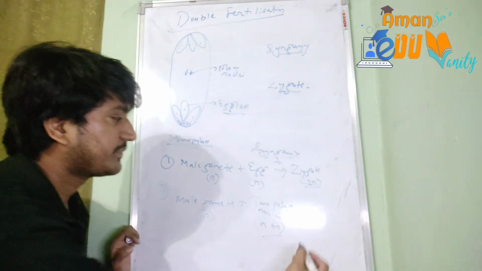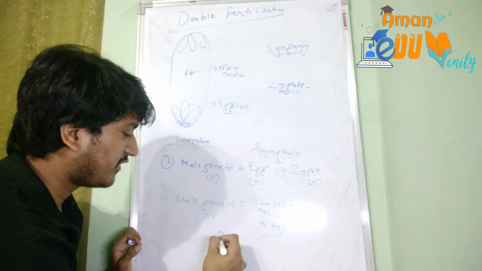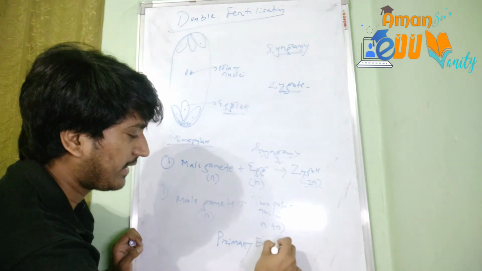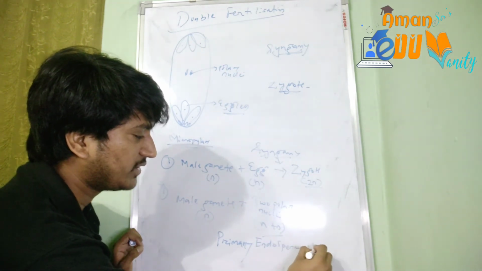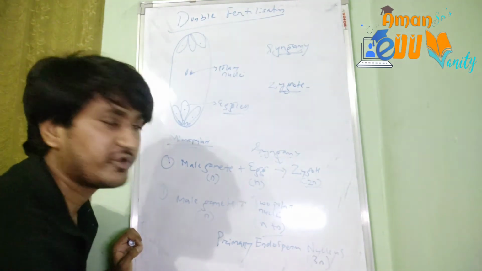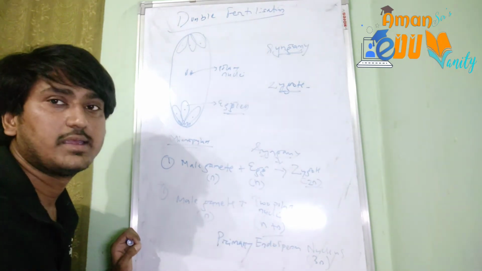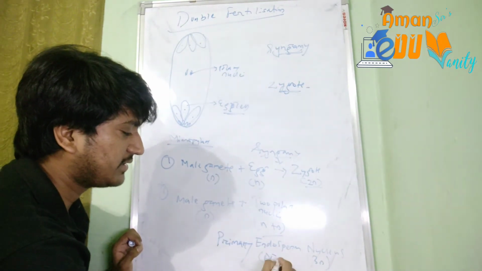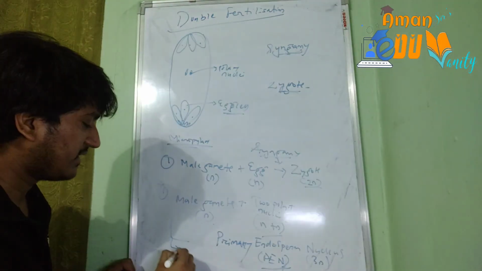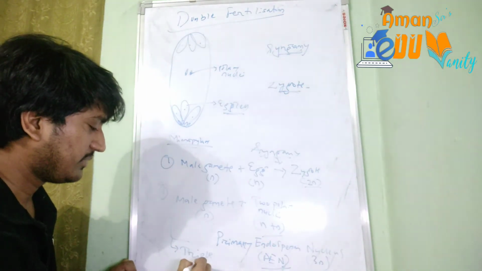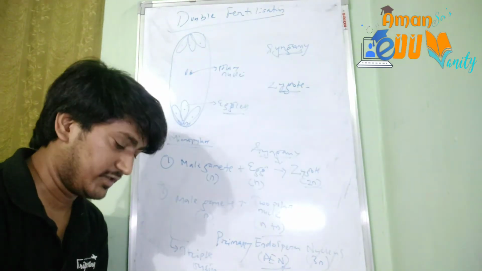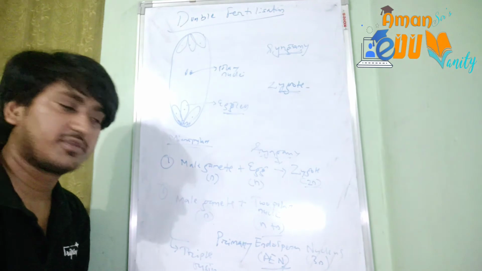And this fusion results in the formation of a primary endosperm nucleus. So what will be its ploidy? It will be 3n or triploid, because 3 haploid nuclei have come together. In short it is written as PEN. And this fusion is termed triple fusion, simply because 3 nuclei are fusing together. So here two types of fusion are occurring.